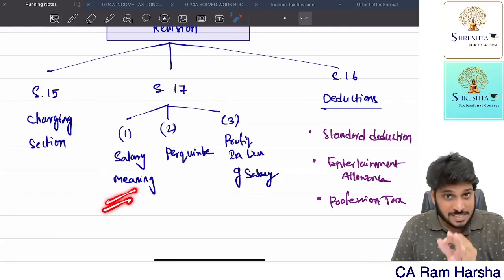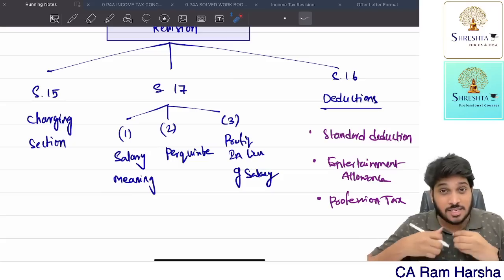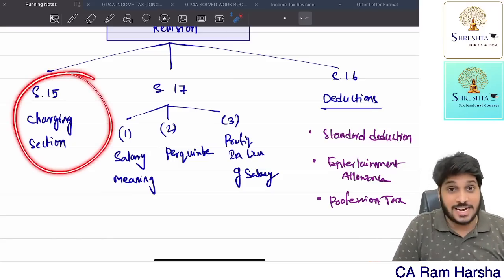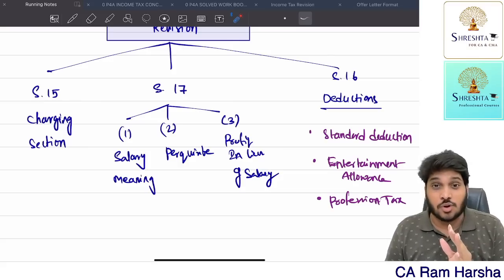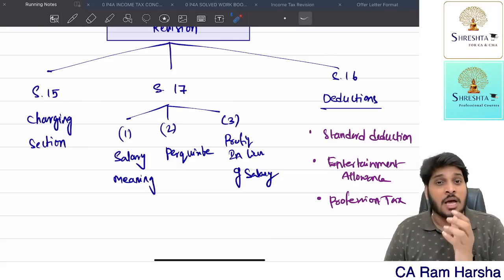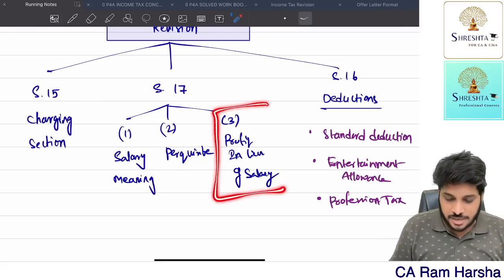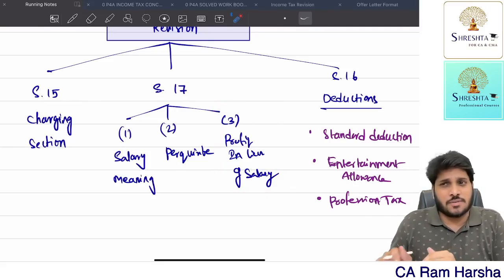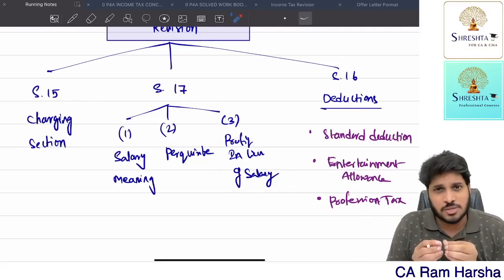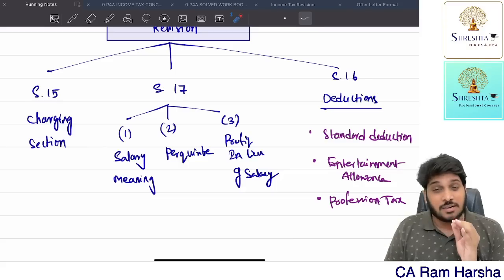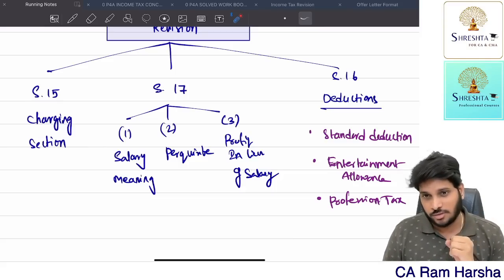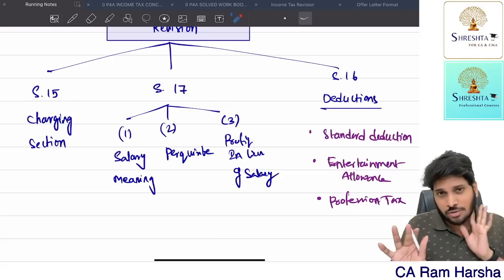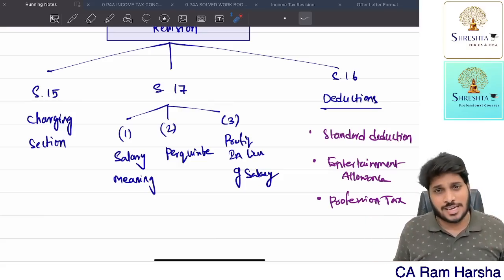What do you mean by salary? What are other things that are taxable under the head salaries? So 17 subsection 2 says perquisites are also treated as salary, because a perquisite is a benefit received from an employer by an employee. Profit in lieu of salary: instead of salary, you're receiving something else, lumps of money. That is also taxable under the head salary because it is received from a past employer or current employer. So that is what salaries is essentially talking about.